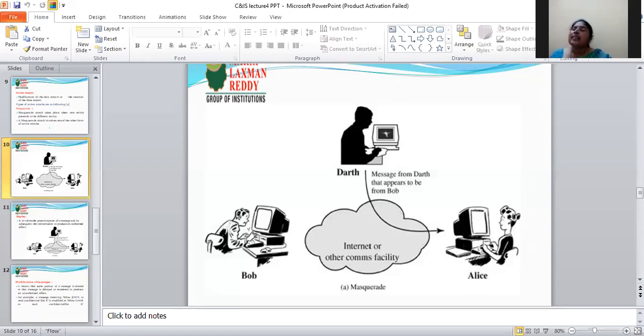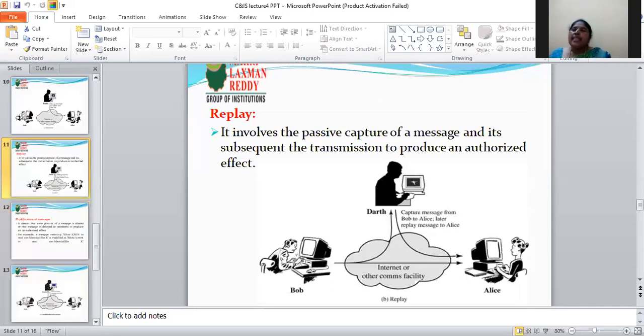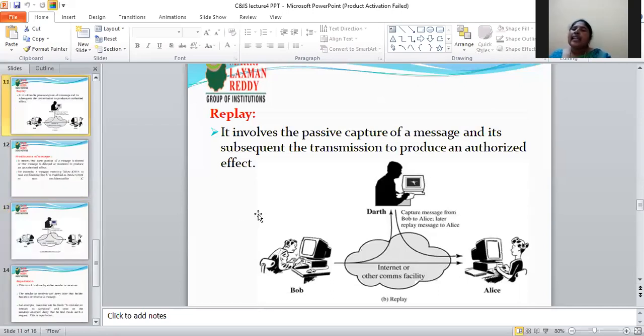That is the masquerade attack. The next attack is the replay attack. Replay involves the passive capture of a message and its subsequent retransmission to produce an unauthorized effect.